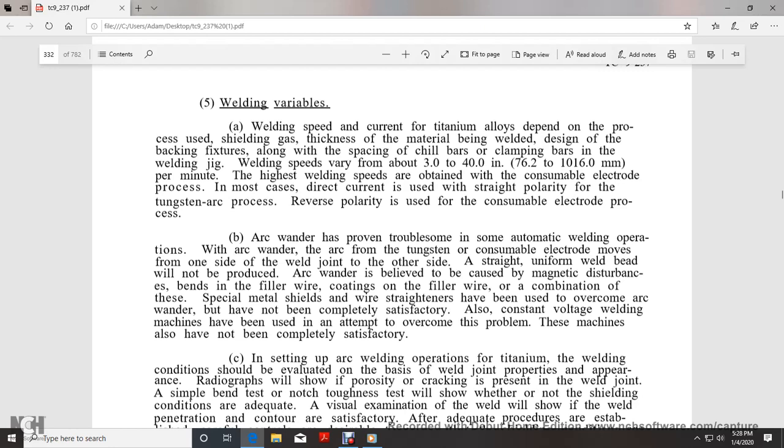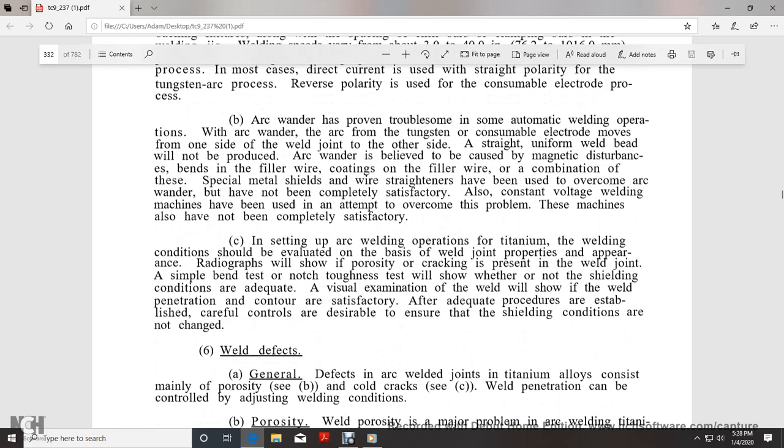Welding speeds vary from 3 to 40 inches per minute. The highest welding speed is obtained with a consumable electrode process. In most cases, direct current is used with straight polarity for the tungsten arc process, and reverse polarity for the consumable electrode process. Arc wander has proven troublesome in some automatic welding operations.